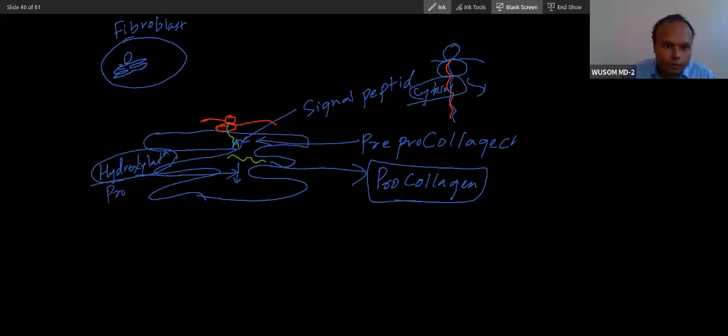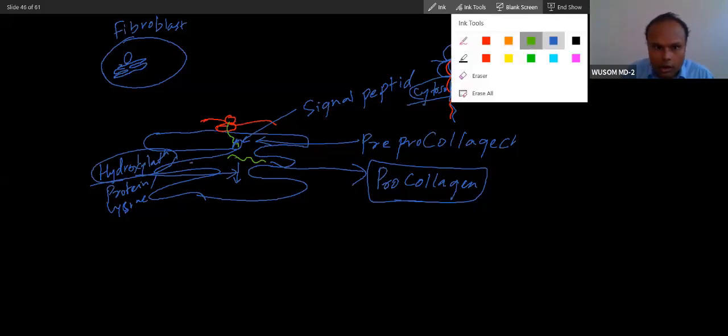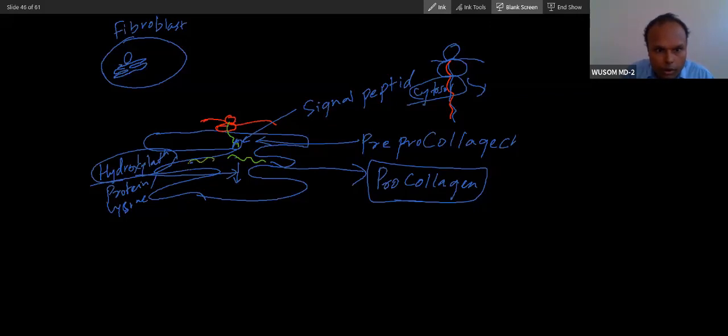Proline and lysine hydroxylation. And at the same time, this one protein chain with two other protein chains will form a tripeptide, a collagen tripeptide.